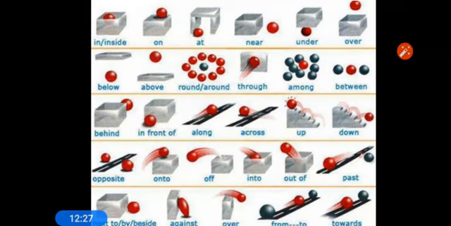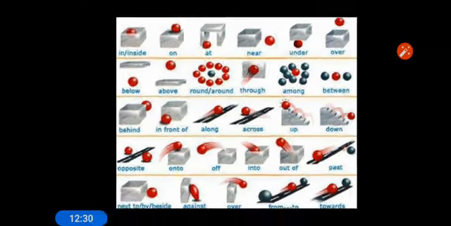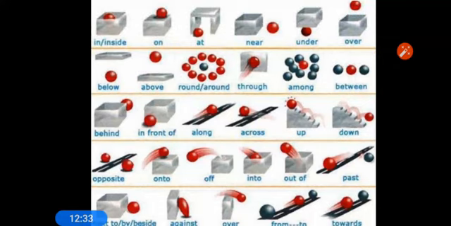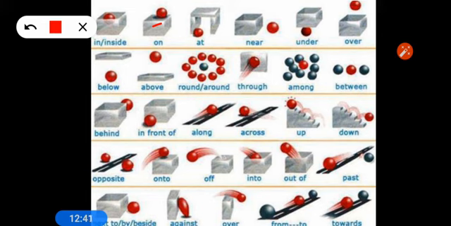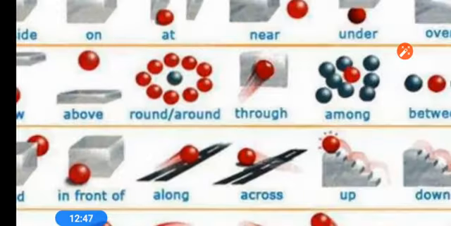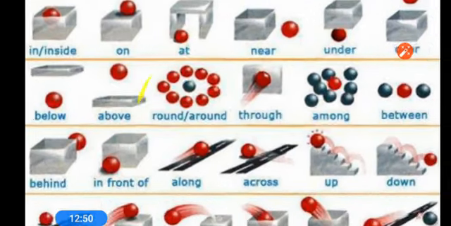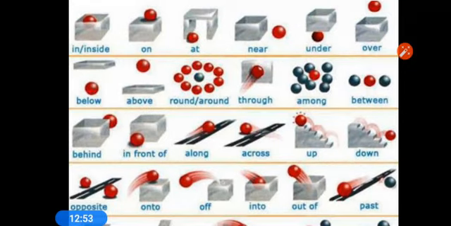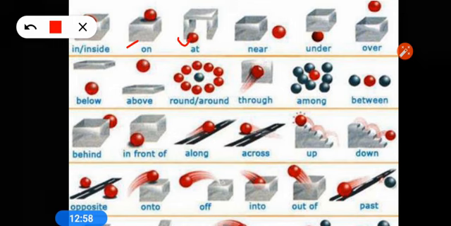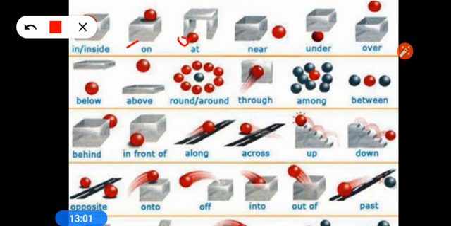Now see that this will clear things up a little bit, not much, but yes, something will be cleared if you see that one. Here, if we talk about inside, this ball is inside the box, or in the box, but here it is touching the surface, so it is on the box. Let me zoom it. Yes, let me explain firstly. Here you can see on. At means at a particular place. Or here near, it means not exactly close, it is nearby, so we use near.